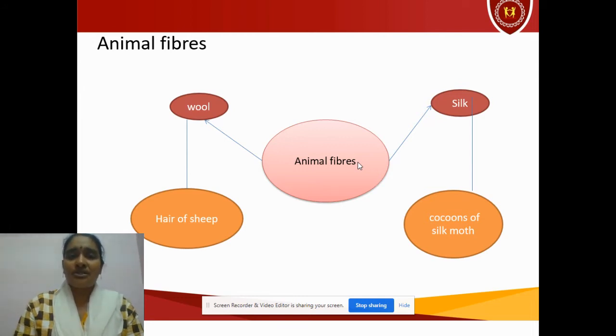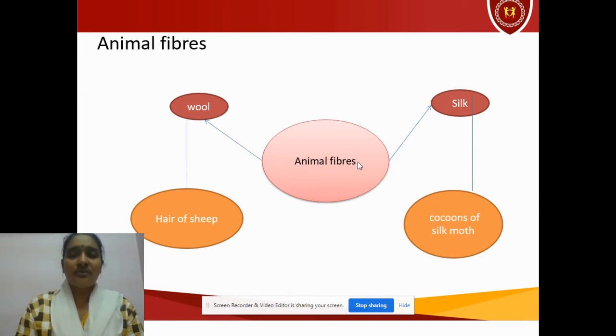Animal fibers. There are two animal fibers, wool and silk. Wool we obtain from the hair of sheep. Silk we obtain from the cocoons of the silk moth. How do we obtain wool from the sheep? When you observe the sheep's body, the skin is very thick and has thick hair on the body. That thick covering is called fur. That fur is removed, then processed to make wool.